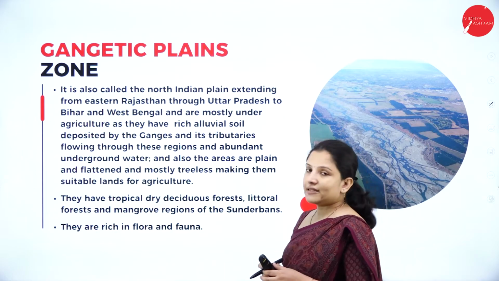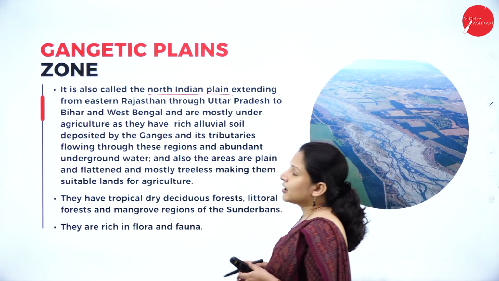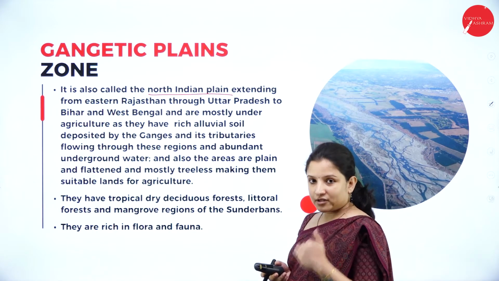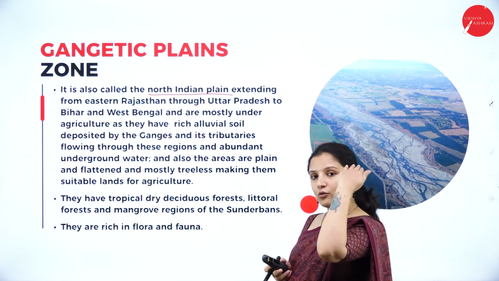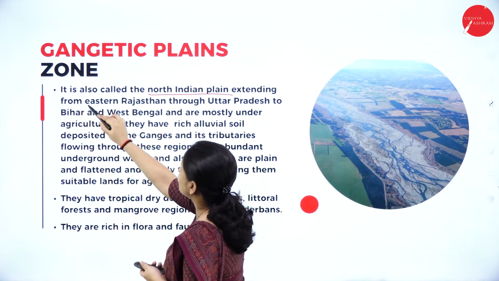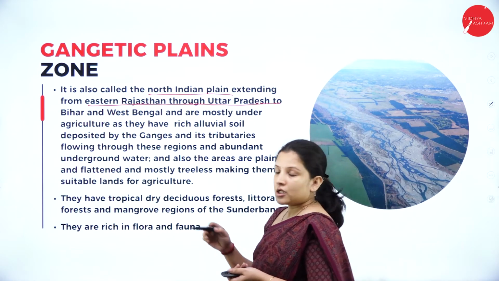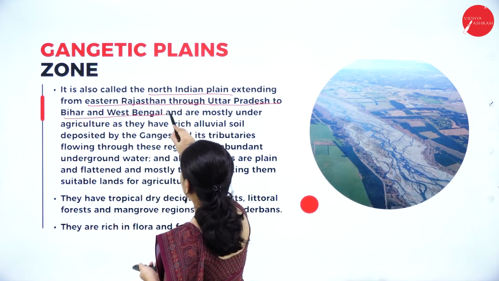Next, talking about the Gangetic Plains. The Gangetic Plains are also called the North Indian Plain. The Deccan Plateau is found in the south, while the Gangetic Plains are found in the north. They extend from eastern Rajasthan through Uttar Pradesh into Bihar and West Bengal.